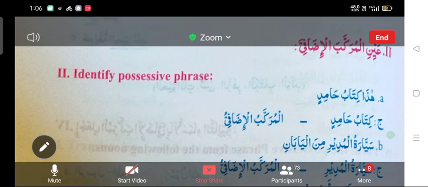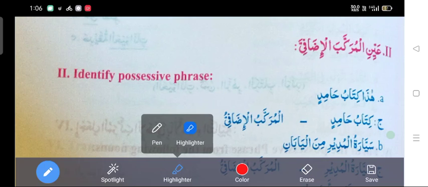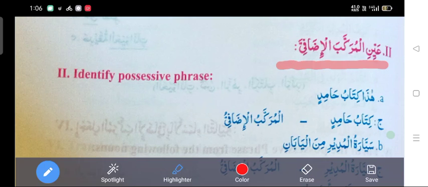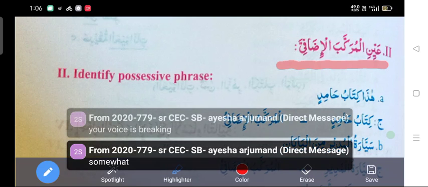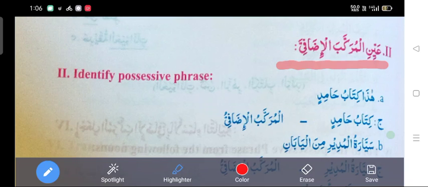Okay, how will you find it? Here the question is Ayyin al murakkab al izafi, identify possessive phrase. The sentence will be given in Arabic. From that sentence you have to find out the possessive phrase. How to identify the possessive phrase? Apply the rules. As you know, the possessive phrase is a noun phrase.